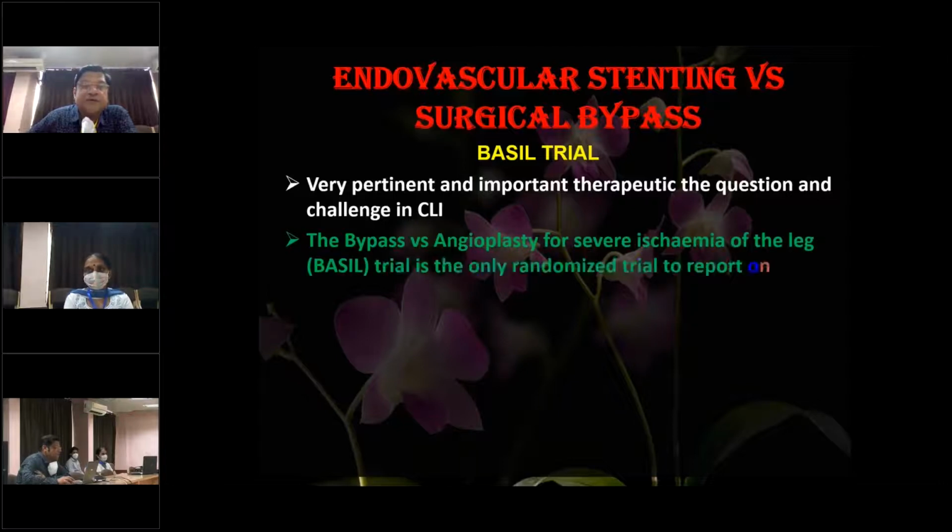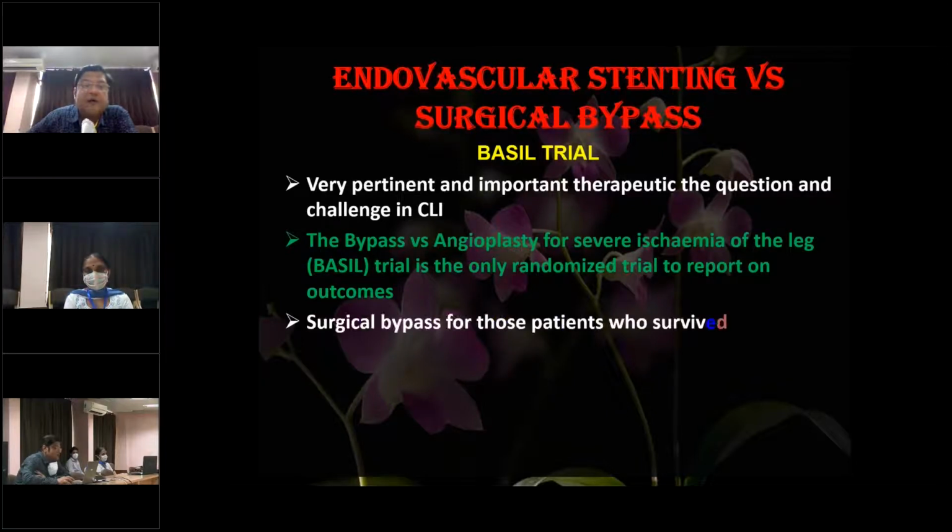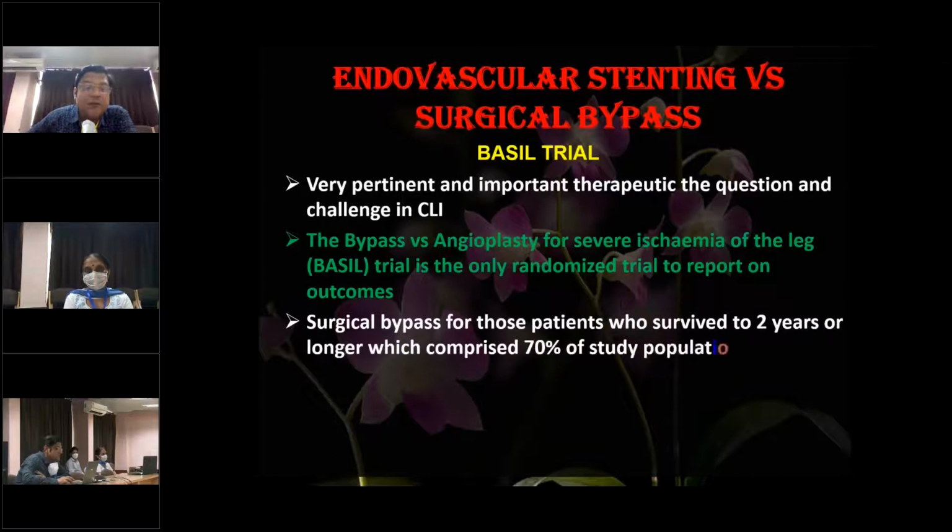So this bypass versus angioplasty for severe ischemia of the limb trial is the only randomized trial to report on the outcomes. Now it says that surgical bypass is indicated for those patients who can survive to 2 years or more from the day of presentation, and these patients comprise 70% of the study population.